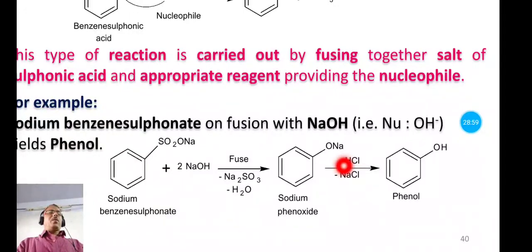And finally this sodium phenoxide on treatment with hydrochloric acid forms the phenol. Means this sodium and this chlorine are given out as sodium chloride, and we have the product phenol. So this is the nucleophilic substitution reaction, and in this reaction the sulfonic group is replaced by the hydroxyl group, and we have the product phenol.